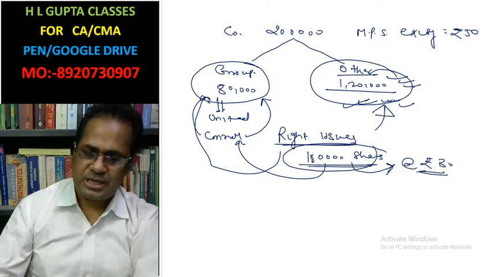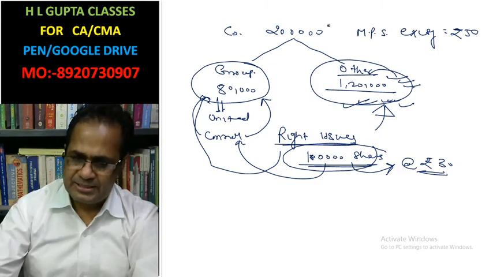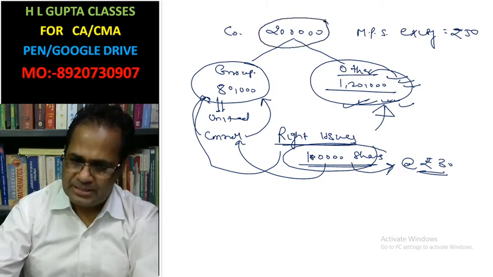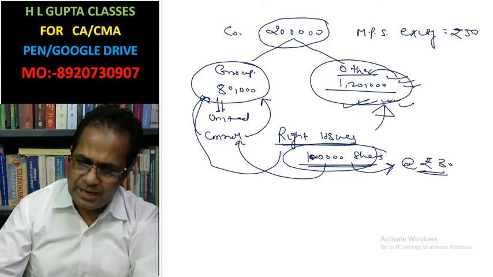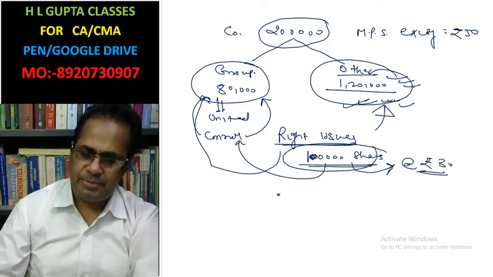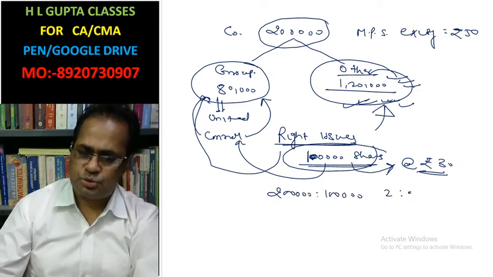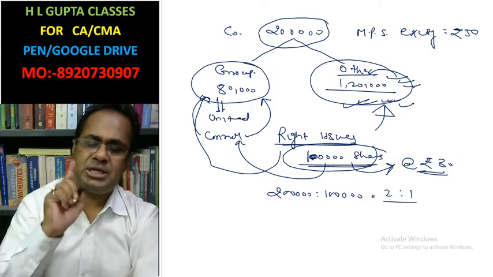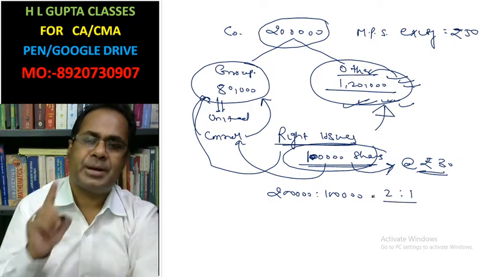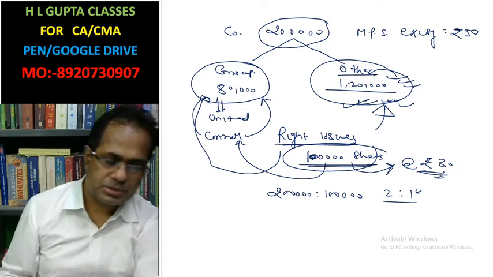It means for 2 lakh existing shares, 1 lakh new right shares are going to be issued. So the ratio is 2 is to 1. It means the person having 2 shares will have a right to buy 1 share from the right issue at the rate of rupees 30.